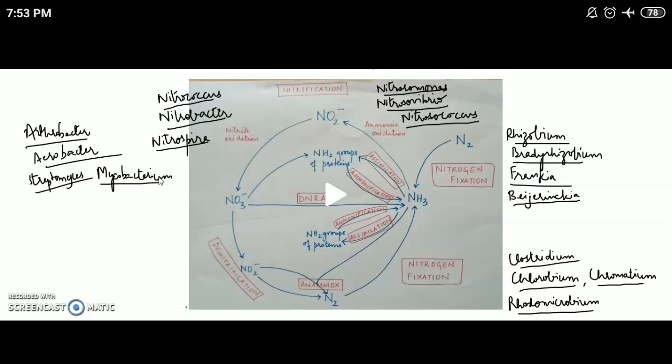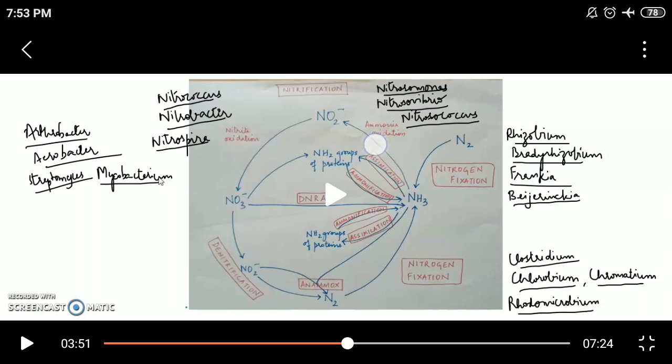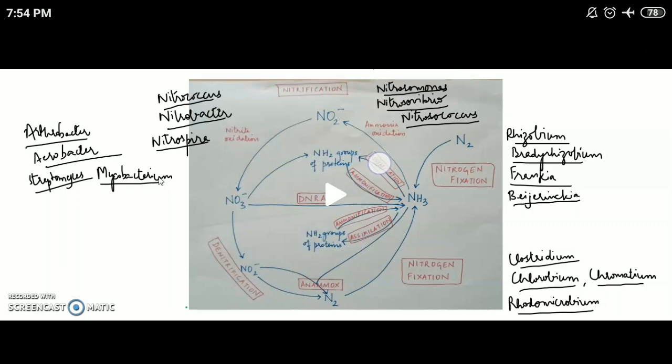GS-GOGAT stands for glutamine synthetase, glutamate synthase pathway. This GS-GOGAT pathway or glutamate dehydrogenase pathway is capable of assimilating ammonia present in the soil into an organic form, that is the amino groups of a particular amino acid or a protein. So this process can be shown by all plants and microorganisms surviving in the soil. So the ammonia in the soil is now incorporated into that particular living organism.